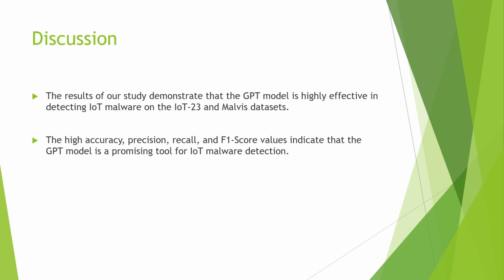One possible explanation for the high performance of the GPT model could be its ability to capture contextual information of the input data. The GPT model is trained on large amounts of textual data and can learn underlying patterns and relationships between words and phrases in a given text. So in the case of IoT malware detection, the GPT model can analyze textual descriptions of IoT devices and their associated network traffic to identify patterns and anomalies in malware behavior.